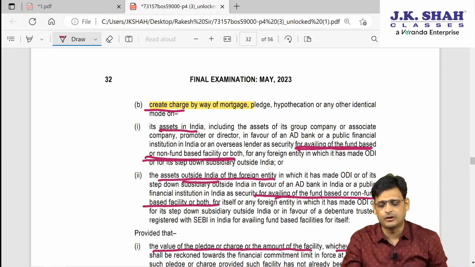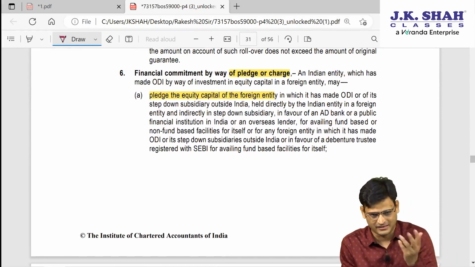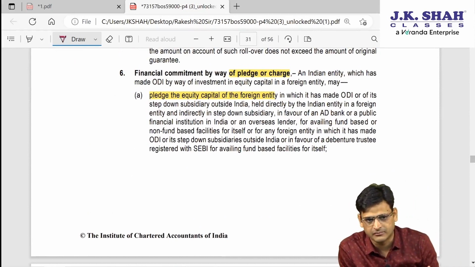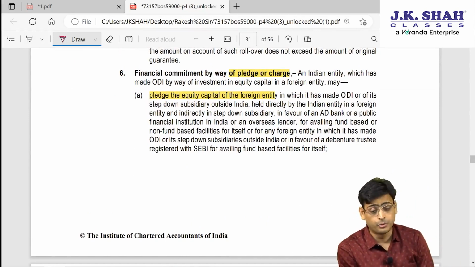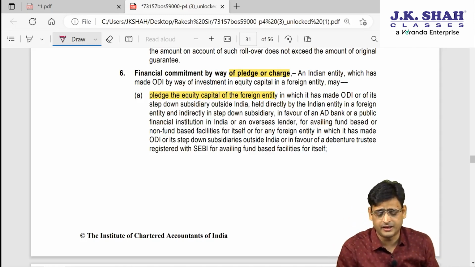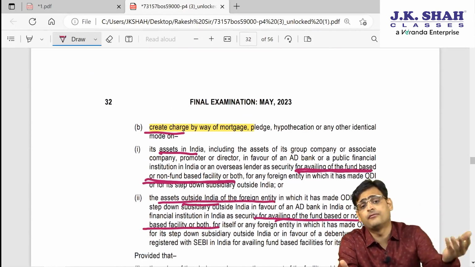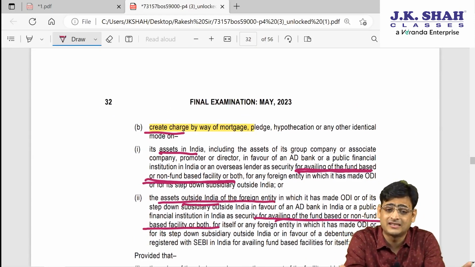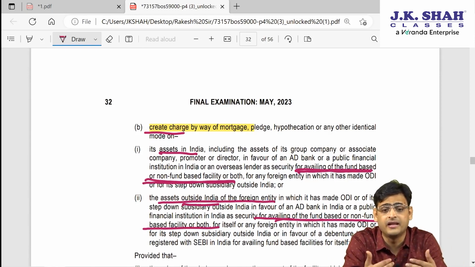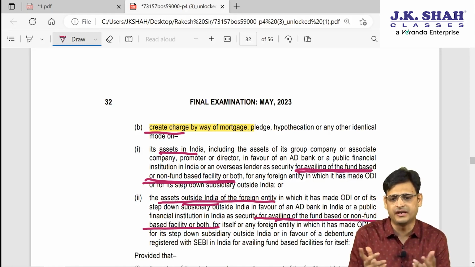So basically, what does this entire point talk about? It talks about when I want to pledge something or create charge on something. When you want to pledge the equity capital of the foreign entity so that you can take a loan, it is permitted. You can create charge also. You can create charge on the assets which are in India or assets outside India of that foreign entity. And why are you creating it? So that you can avail the fund based and non-fund based facility. So you can take the loan, that's why you are creating charge.